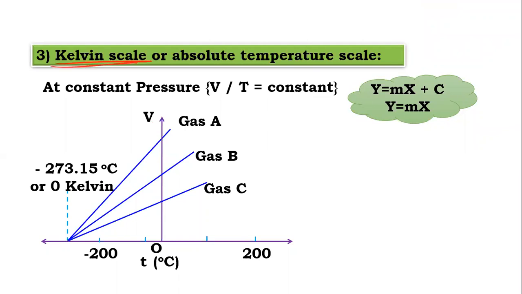So basically the Kelvin scale and Celsius scale are both similar. The only thing is that the zero of the Kelvin scale is at minus 273.15 degrees Celsius. The temperature interval is the same. So when you convert degrees Celsius to Kelvin, you have to add 273.15. Generally, we do not consider the 0.15. We directly add 273 as a rounded number to convert to Kelvin.